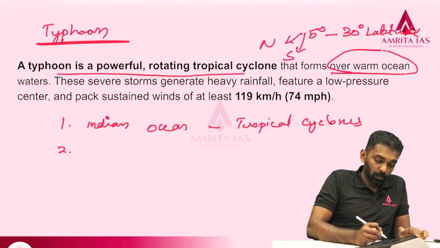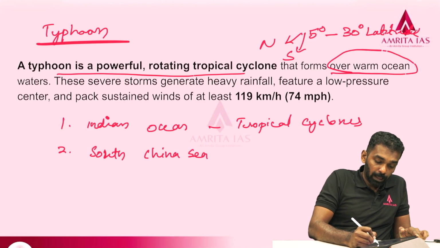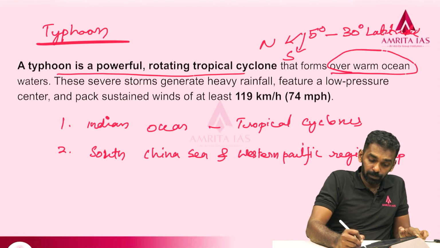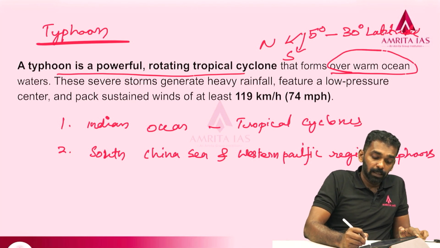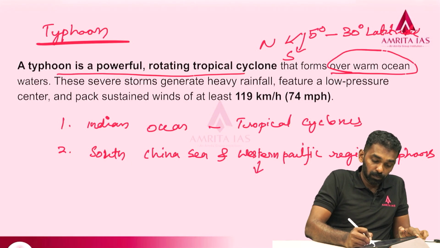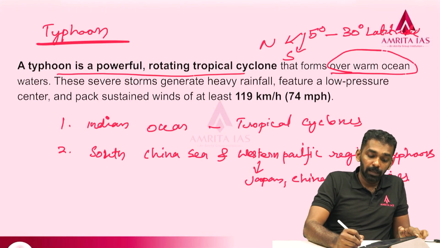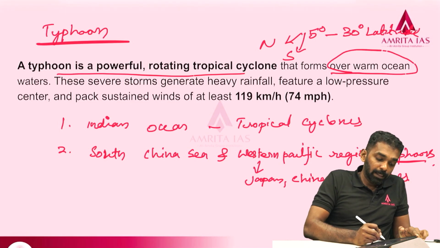and in the South China Sea and Western Pacific region, it is called typhoons. So, basically near Japan, China and the Philippines, this region, it is called typhoons, and then